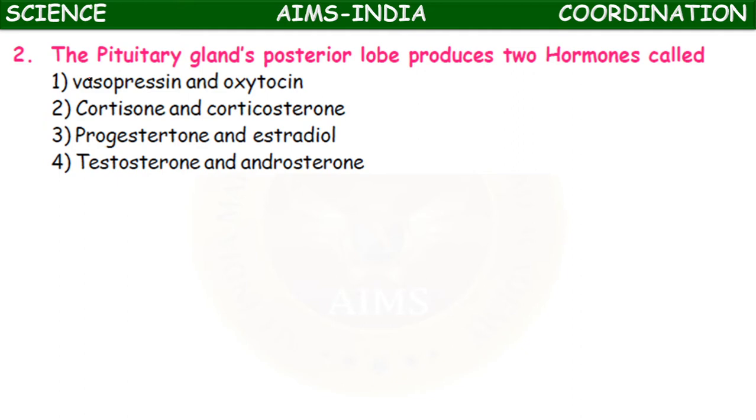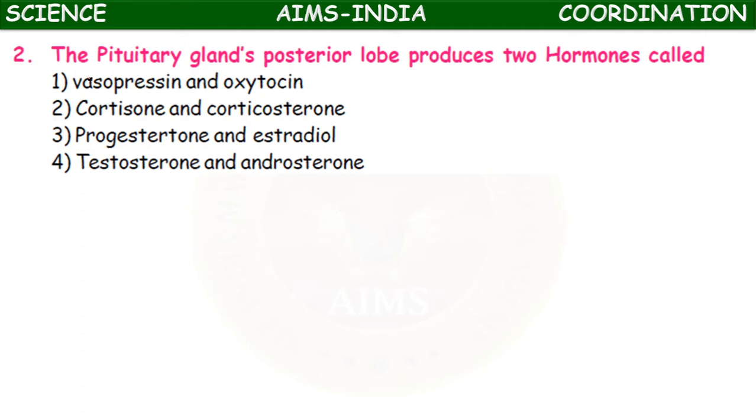Some examples of hormones: the different hormones secreted by the pituitary gland include growth hormone, TSH, thyroid stimulating hormone, FSH, follicle stimulating hormone, LH, luteinizing hormone, ACTH, adrenocorticotropic hormone, MSH, melanocyte stimulating hormone, vasopressin, oxytocin.